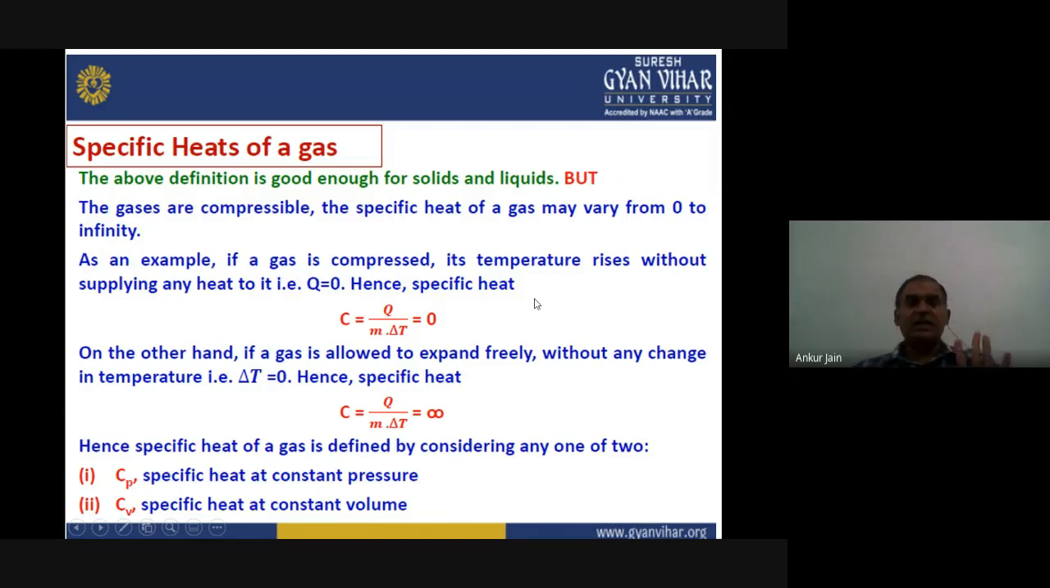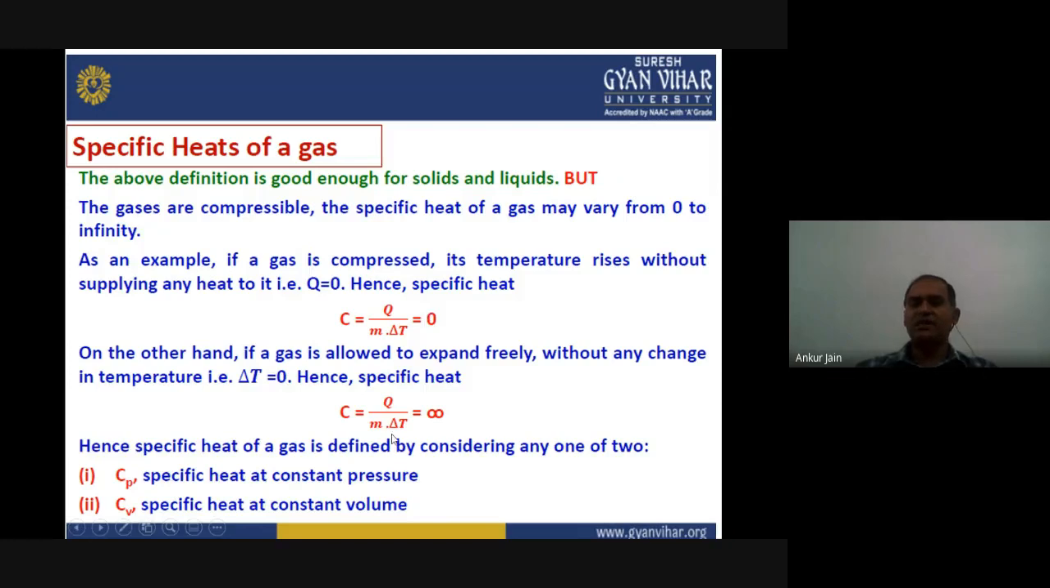Apart from this, if we allow any gas to expand freely, what will happen? There will be no change, because we are not applying any pressure. That means there will be no change in temperature, and that means delta T will be 0. And if we put it in the same equation, C equals Q upon m into delta T, with 0 in the denominator, the term will become infinite. So the specific heat of gas can vary between 0 and infinite.